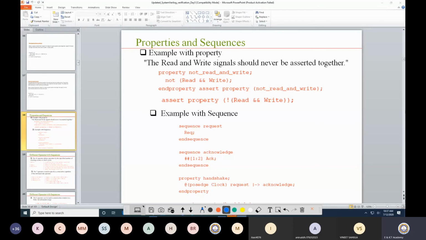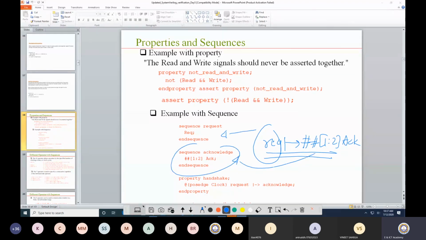It is the same as writing it in terms of a property, but this I define as one sequence and this I define as another sequence.